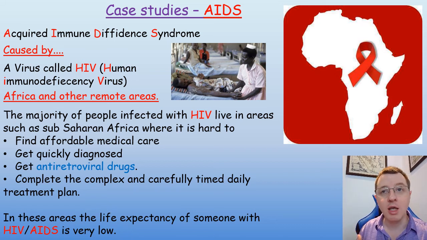And therefore, in these areas, the life expectancy of somebody with HIV or AIDS is very, very low. In America, in Europe, and in the more developed countries, with the correct treatment plans and antiretroviral drugs, then your life expectancy can be quite high. And in fact, we can delay the onset of AIDS and you can almost live a normal life, as we previously stated.